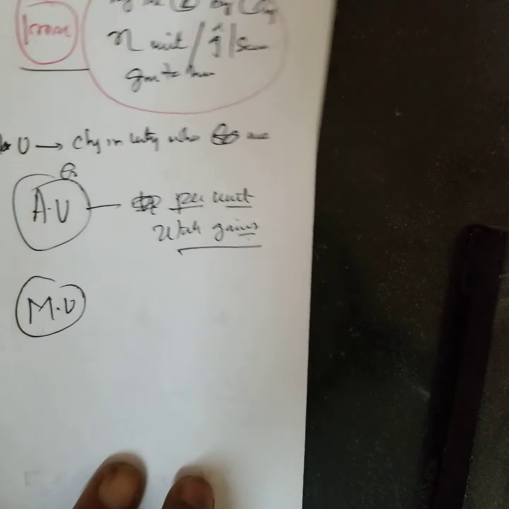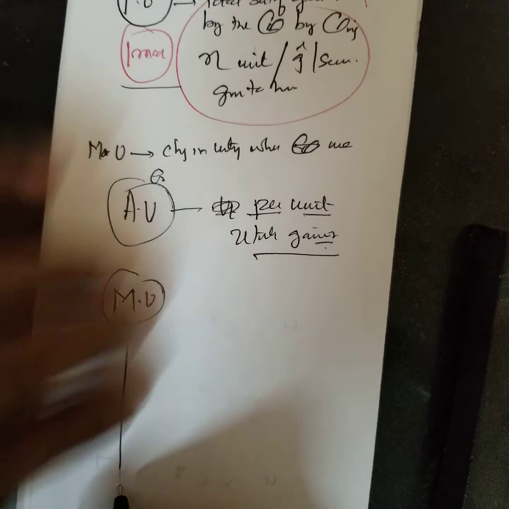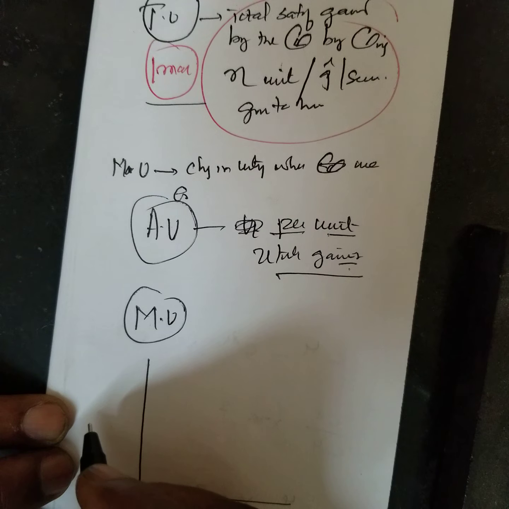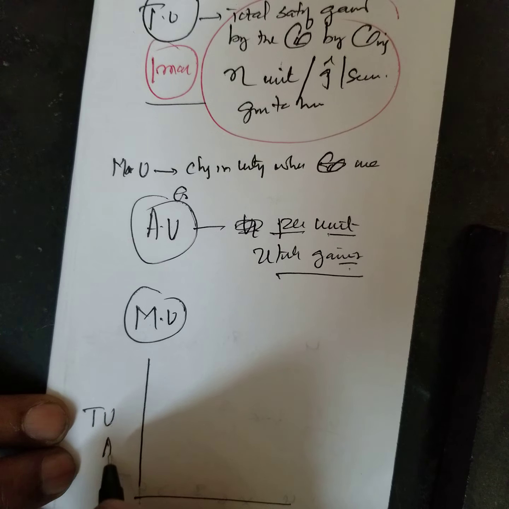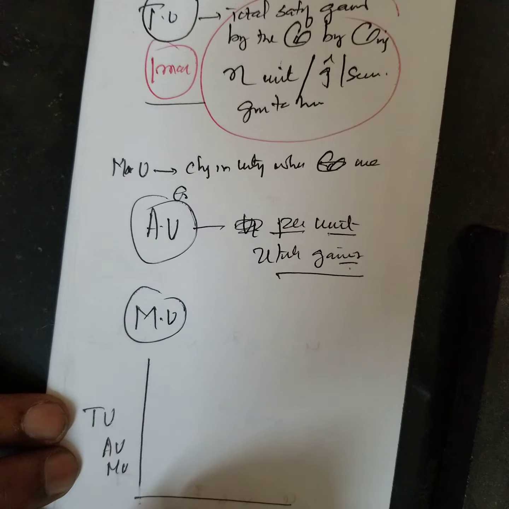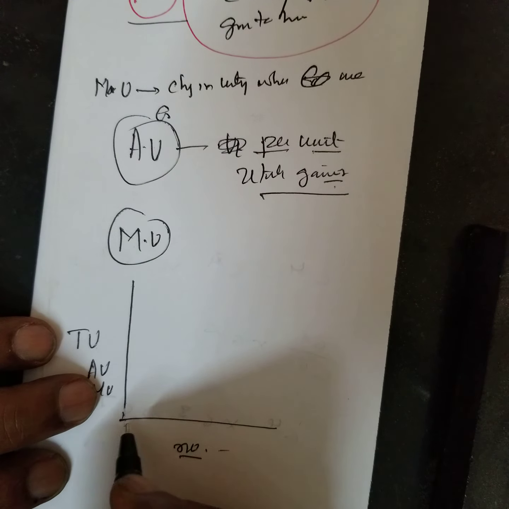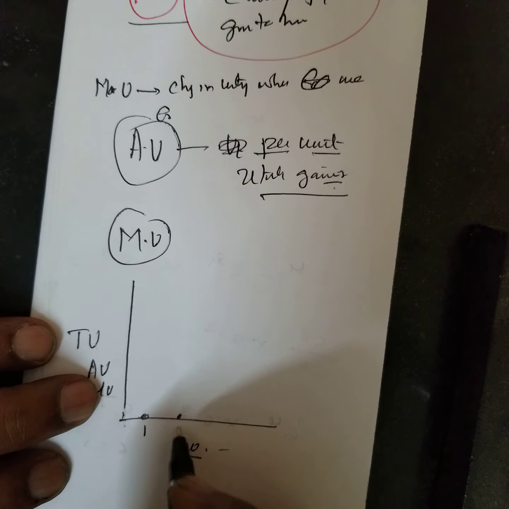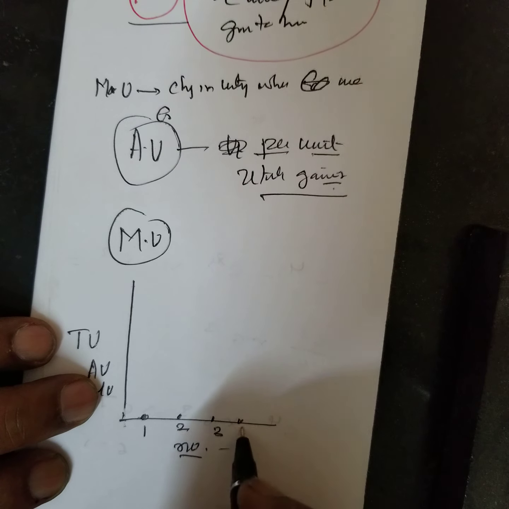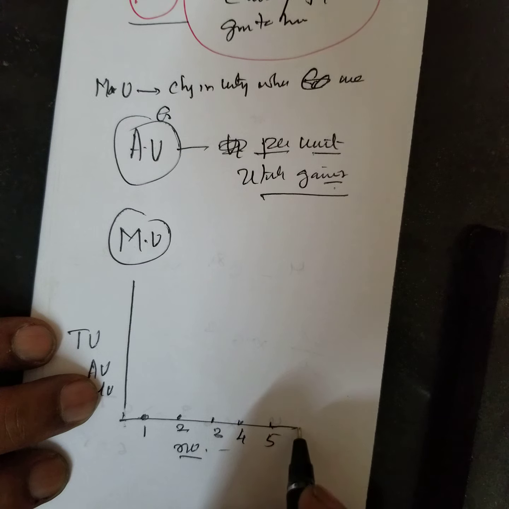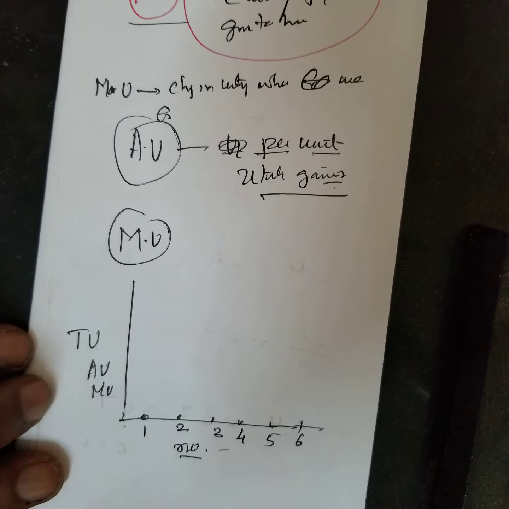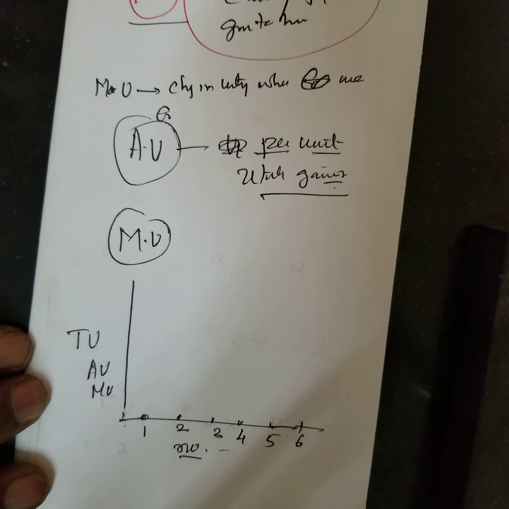Now I'll plot the graph of total utility, average utility, and marginal utility by the number of things consumed. Say 1 chocolate, 2, 3, 4, 5, 6 chocolates and all that. Let us see what will happen. From this I am going to deduce one important law.